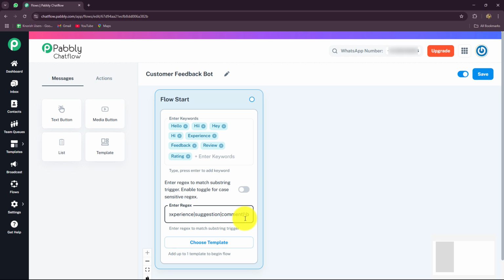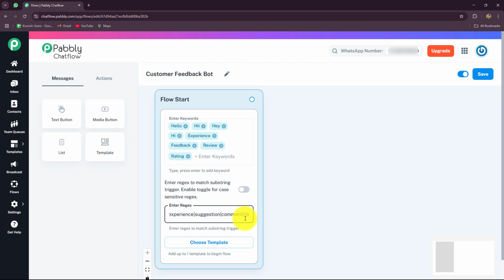Now, what is regex and how does it actually work? I'm going to tell you that over here. Regex is a regular expression. It is a pattern which is used to match specific words or phrases in messages which you are receiving from your customers. In my bot, the regex includes keywords such as experience, suggestions, comments, feedback, rating, etc. These keywords could be there in the messages of my customers. As I have added these keywords in the regex, when I receive messages from my customers which contain the keywords, the regex is automatically going to match and identify them, and it is going to trigger my flow. Alright, in this way the regex works.